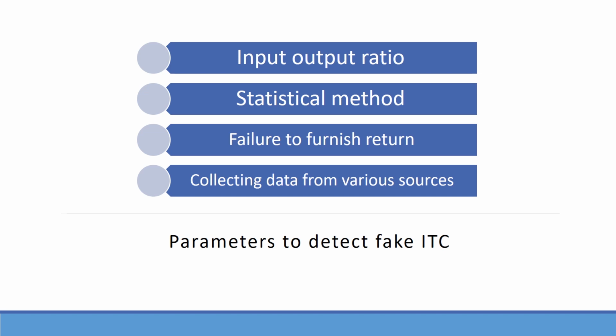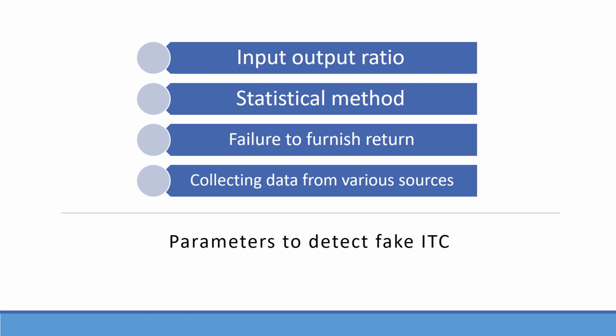Collecting data from various sources. Recently, the CBIC and CBDT have entered into a memorandum of understanding to share the data between themselves. Further, a significant change has been brought to the income tax portal, where the facility of turnover declared in the GST portal can be seen in the income tax portal. Apart from this, there are many other ways like banks, financial statements disclosed by the companies, etc.